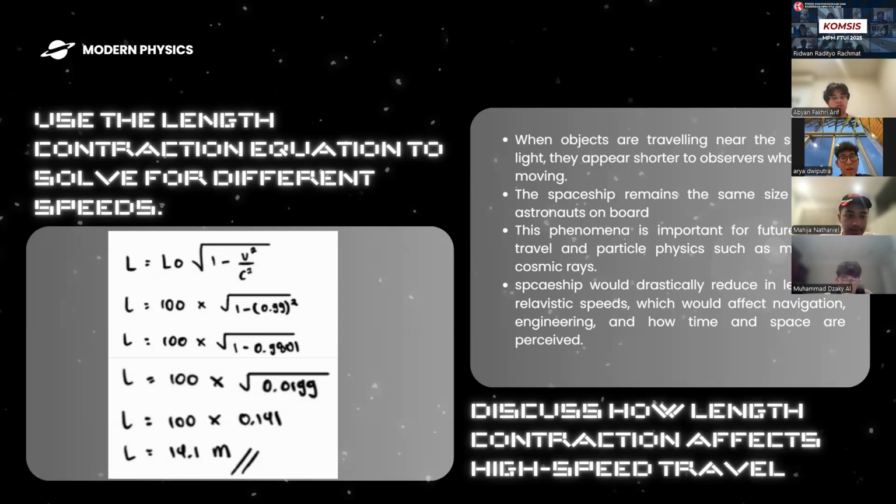And then next we discuss how length contraction affects high-speed travel. First, when objects are traveling near the speed of light, they appear shorter to observers who are not moving. Secondly, the spaceship remains the same size for the astronauts on board. Thirdly, this phenomenon is important for future travel and particle physics, such as muons in cosmic rays. And lastly, the spaceship will drastically reduce in length at high relative speeds, which will affect navigation, engineering, and how time and space are perceived.